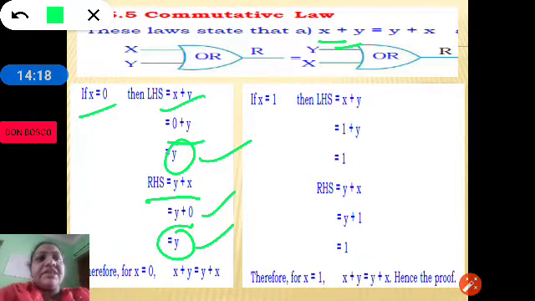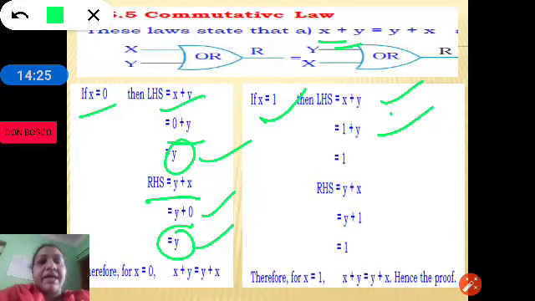Now let us take the x value as 1, and let's substitute in x plus y, that is 1 plus y, because we are substituting the x value with 1. So 1 plus y is equal to 1. Again, check the first four theorems. There is a theorem which says that 1 plus x is equal to 1. That means if a variable is ORed with 1, it is equal to 1. Here, instead of x we have y.